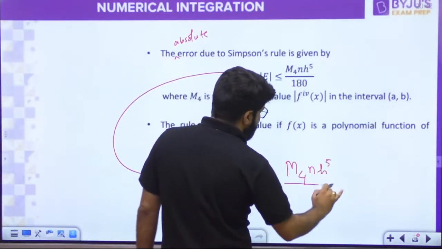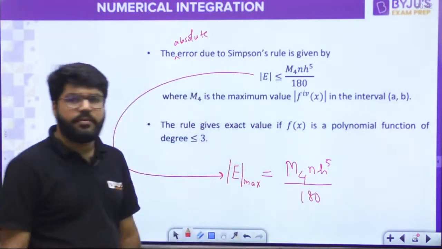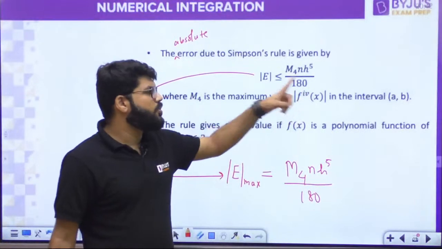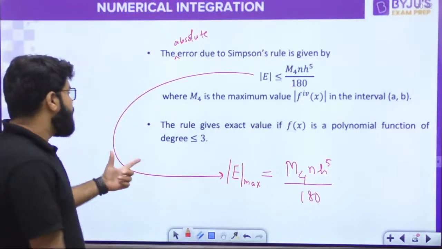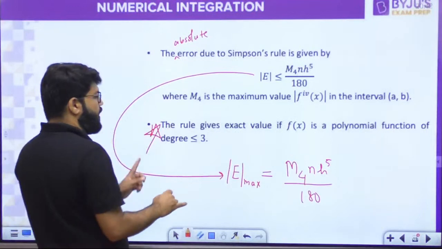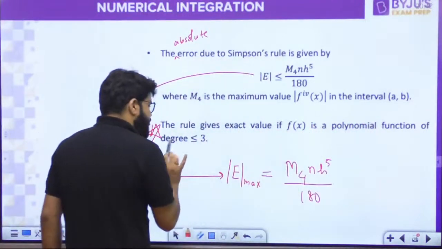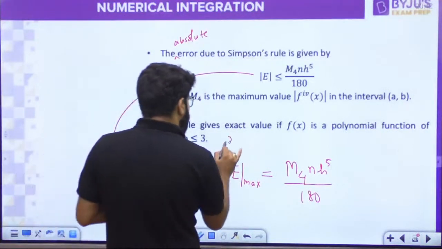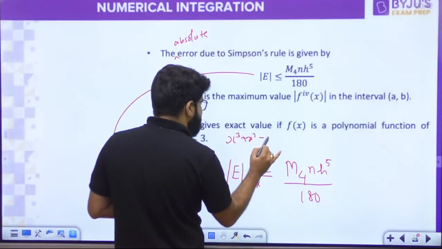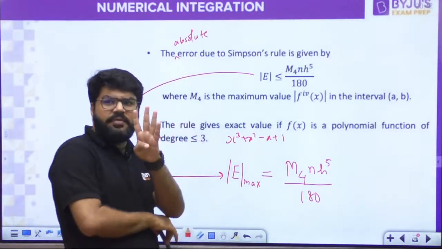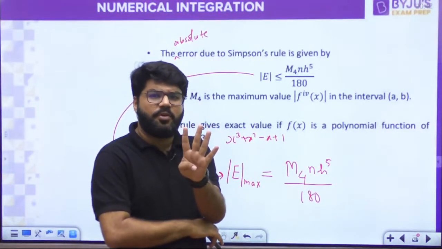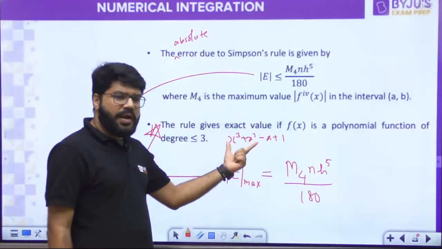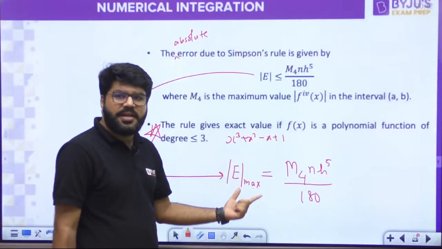We again know what is N and what is H. N is the number of subintervals, H is the size of the subinterval, and M4 is the maximum value of the fourth derivative. Whenever you take a polynomial function of degree up to 3, for example x cube plus x square minus x plus 1, what will be the fourth derivative? 0. The first derivative will become quadratic, second will become linear, third will become constant, so fourth will become